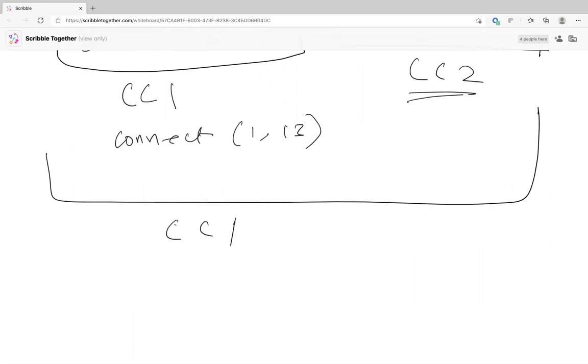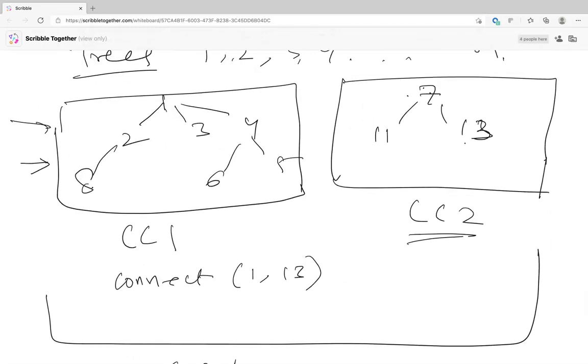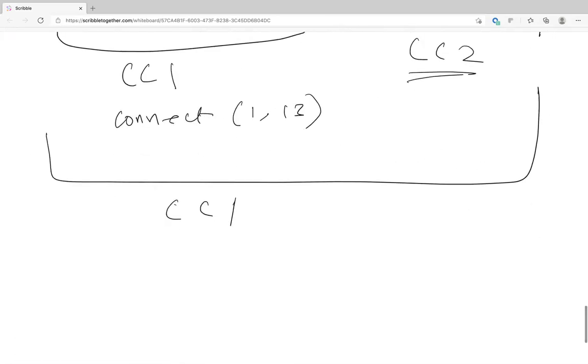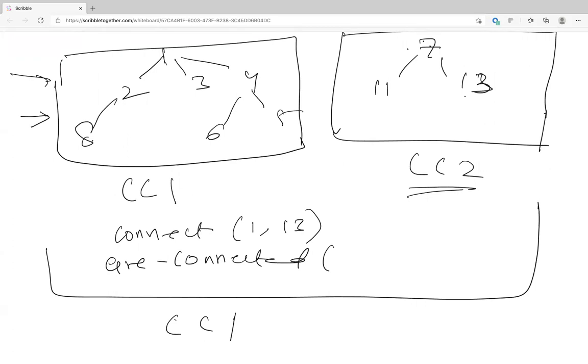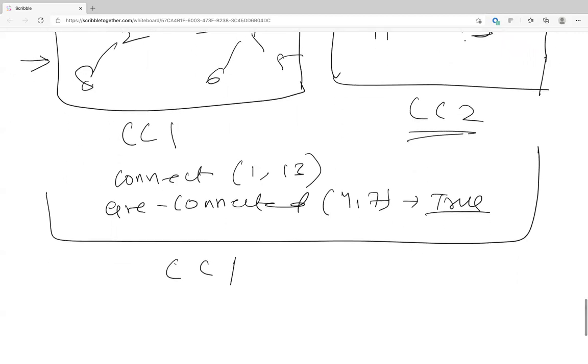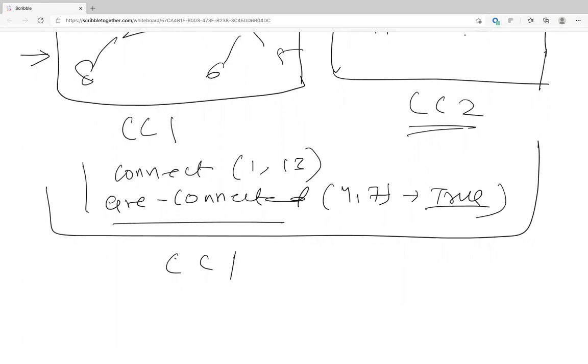And now if you get a query asking whether 7 and 4 are connected, it doesn't matter in a set who is parent and who is child. By connecting 1 and 13, either can be parent or child. All it matters is whether they are in the same connected component. So this is where union find actually shines. You can do this efficiently in either O of log n or O of 1; this will be amortized.